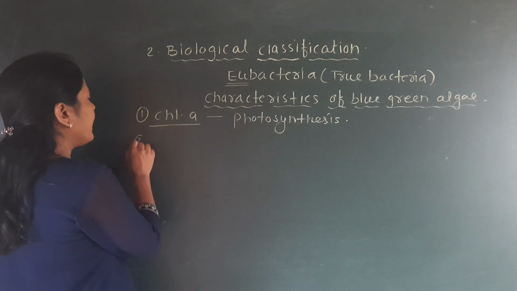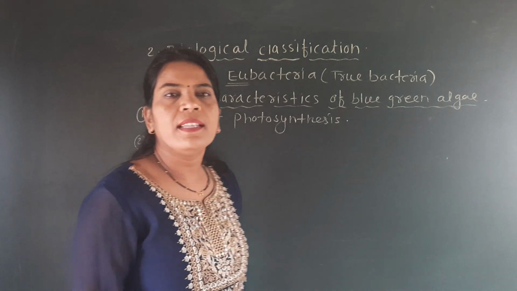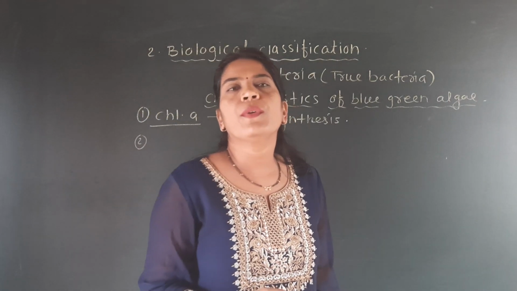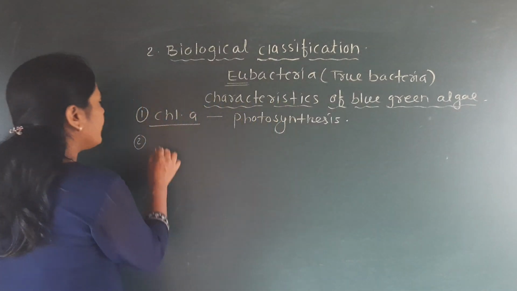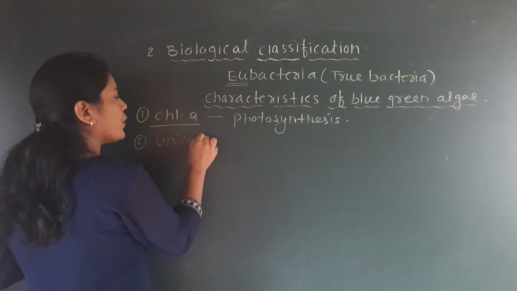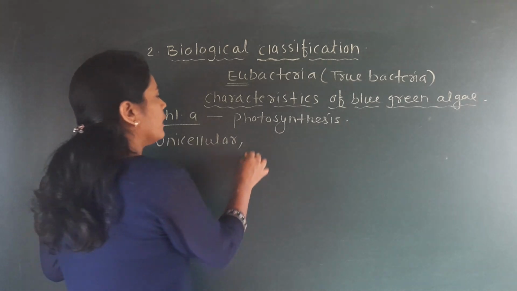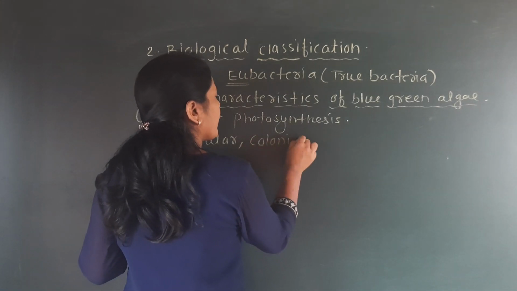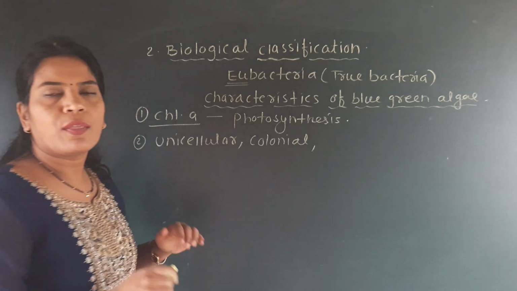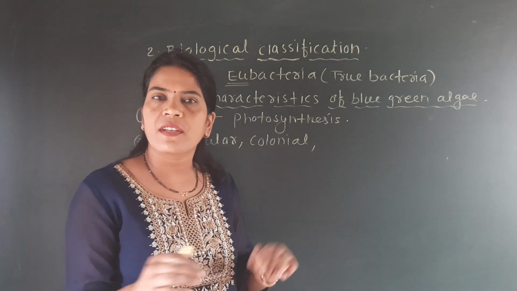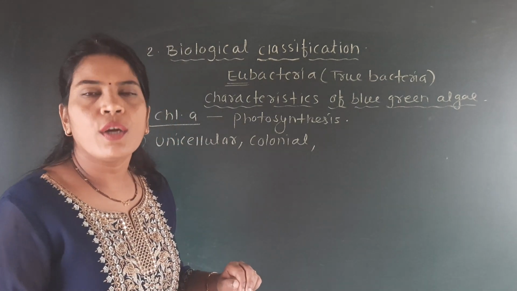Then the second characteristic is that these blue-green algae are unicellular. That means they are very primitive. Their body is made up of only one cell. They are colonial, that means always found in a group. They are not present in a single form, they are present in a group, so we call it colonial.